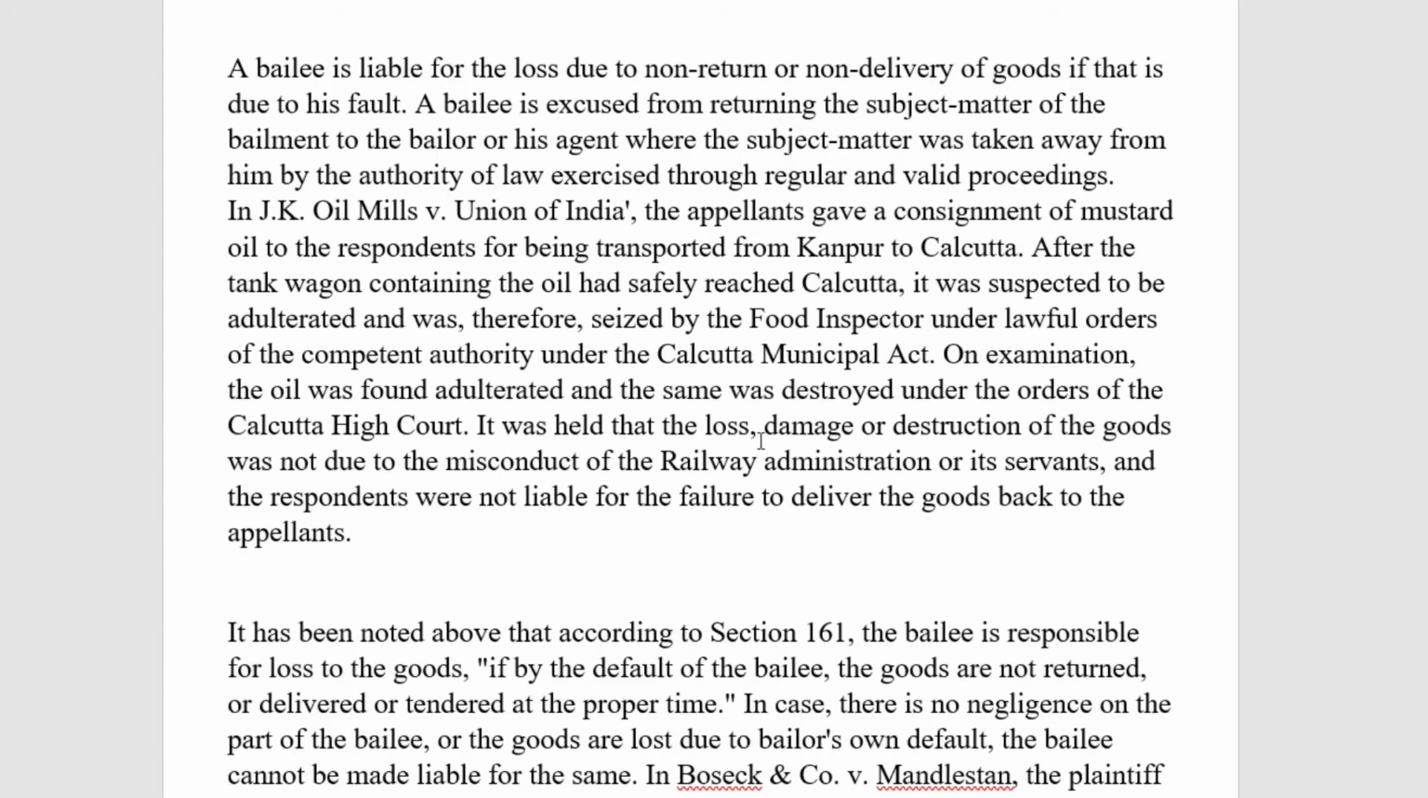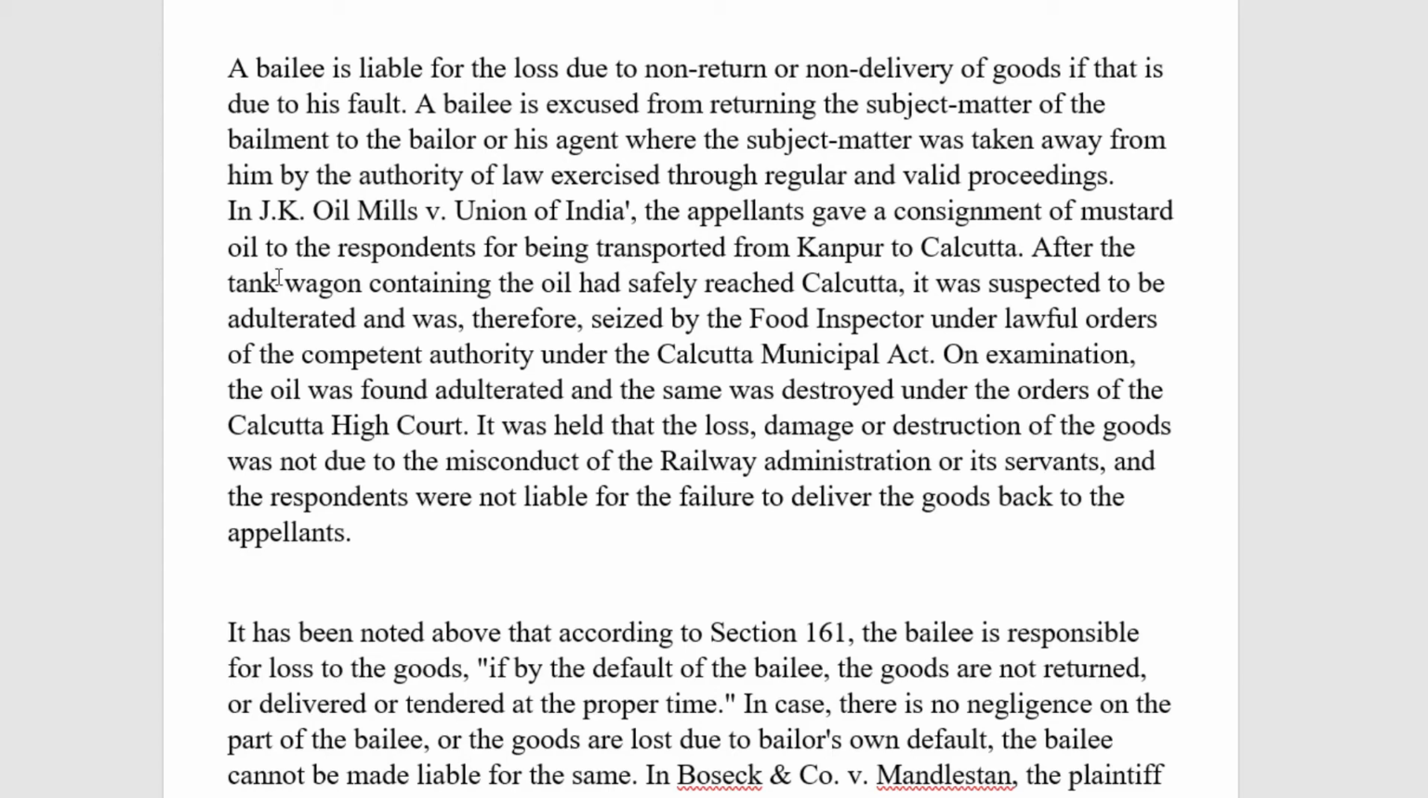It was held that the loss, damage or destruction of the goods was not due to the misconduct of the railway administration or its servants, and the respondents were not liable for the failure to deliver the goods back to the appellants. So these are the facts of the case of JK Oil Mill versus Union of India, where we can find the same problem which has been given in our question paper, where the goods were handed over to the railway company to be transported from Kanpur to Calcutta. That is the same thing, mustard oil.